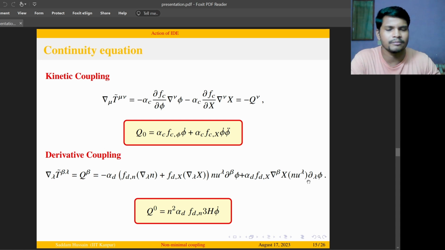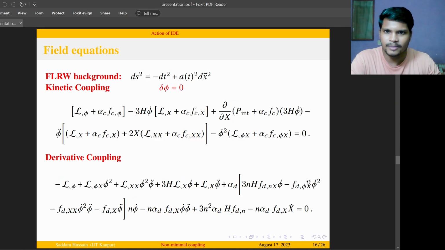For the kinetic coupling, it is found that Q0 depends just on the field derivative term. On the other hand, for the derivative coupling part, the interaction involves the Hubble parameter, since the particle flux density is contracted with the field velocity. Similarly, if I take the variation of the action with respect to phi, we have the modified field equation for the kinetic coupling as well as the derivative coupling.